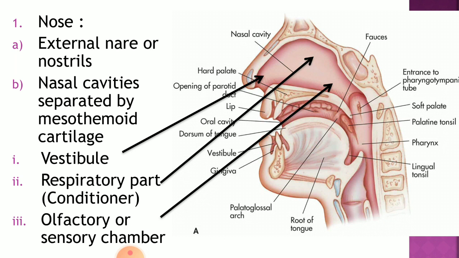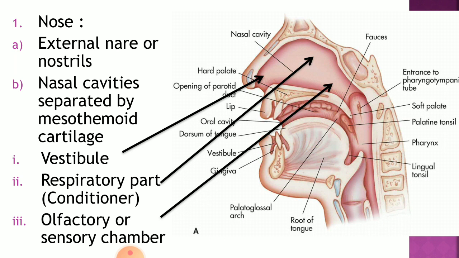Now there are two nasal cavities, and they are separated by a cartilage called the mesethmoid cartilage, which is the hyaline cartilage we have discussed. Inside these nasal cavities there will be a nasal chamber, so the nasal cavity is divided into a right and left nasal chamber.